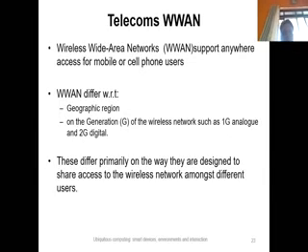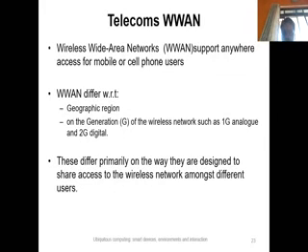Okay, then we'll see the wireless telecom network. To support access anywhere for mobile or cell phone users, wide area wireless telecom networks have been established. There are different networks depending on the geographic region and on the generation of the wireless network, such as first generation wireless technology, which is analog, and second generation wireless technology, which is digital. These differ primarily in the way they are designed to share access to the wireless network among the different users.